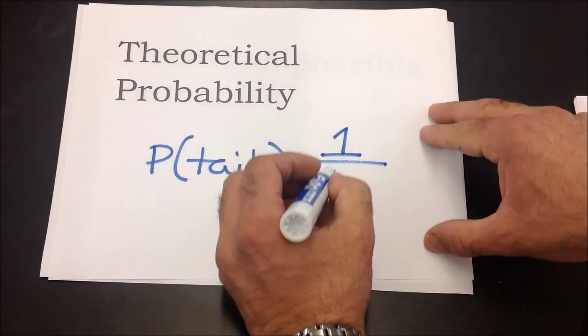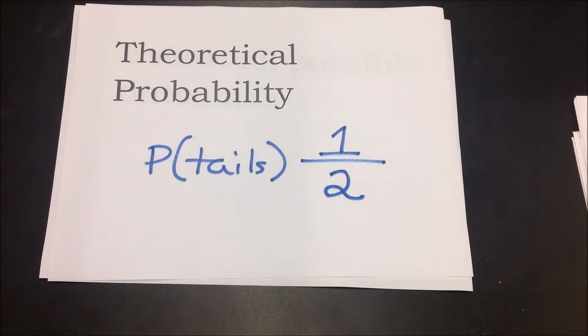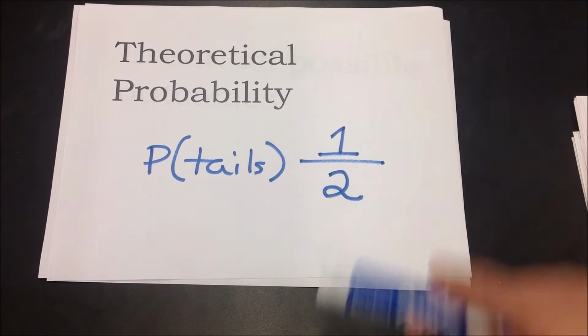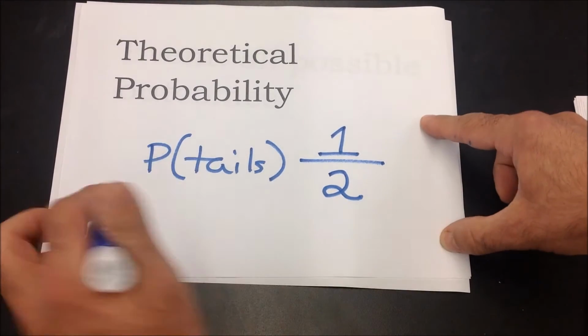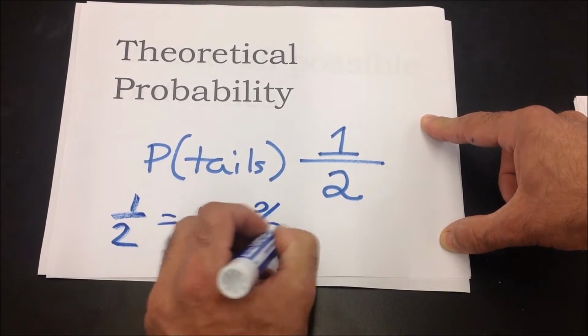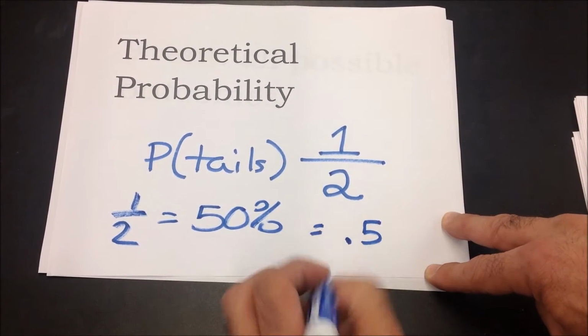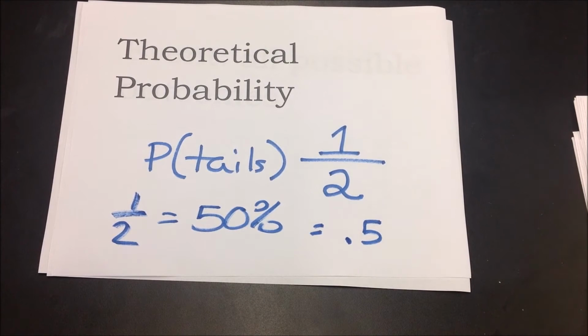But there are two possible outcomes. It could be heads or tails. So the probability of getting tails is 50%, or half. Half is 0.5, which is 50%. So the probability of getting tails is 1/2.